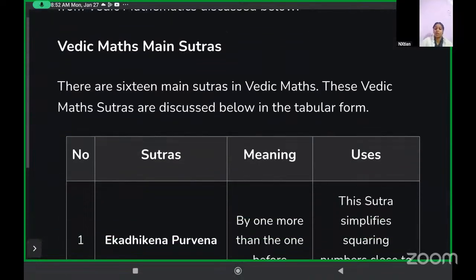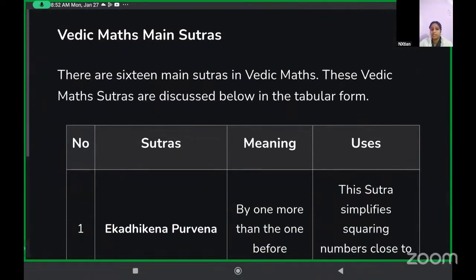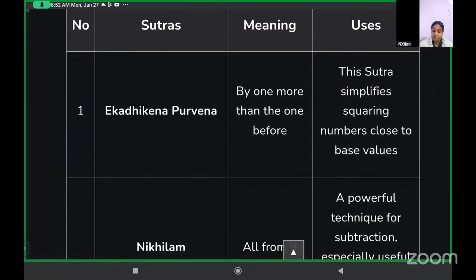Now this is a table of the Vedic mathematics main sutras. We have the sutras, their meaning, and how they are used. The first one is known as Ekadhikena Purvena Sutra. Its meaning is by one more than the one before. If you are unable to understand it sometimes, don't worry. We will practice the questions, then you will get to know what it means and how it's used. This is just a quick intro of the sutras and their meaning.